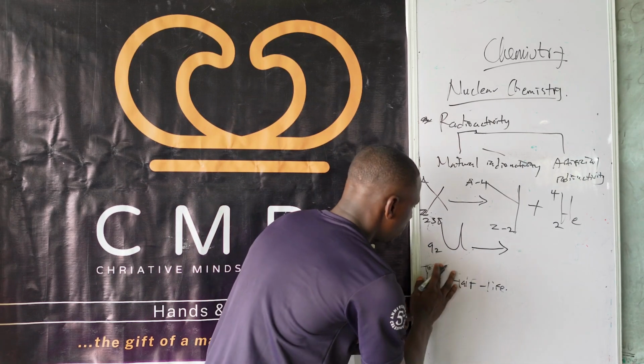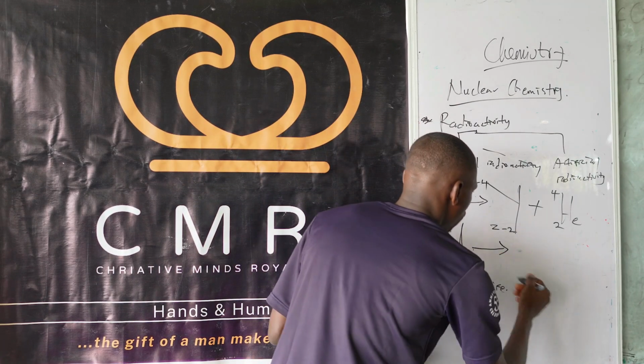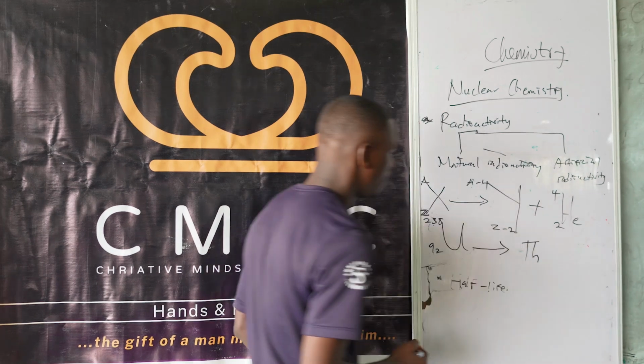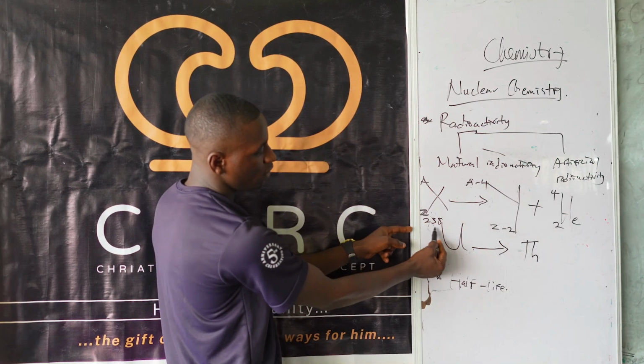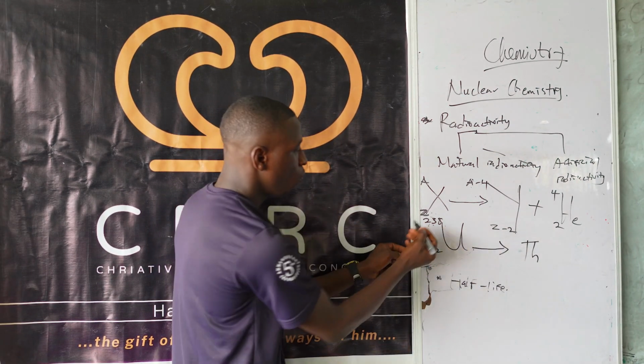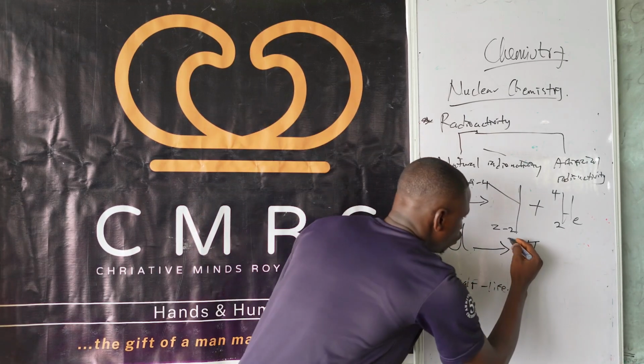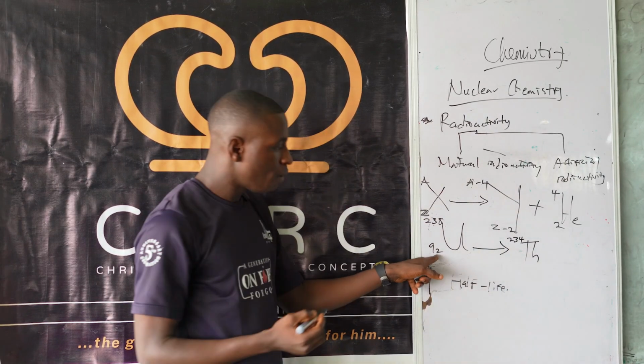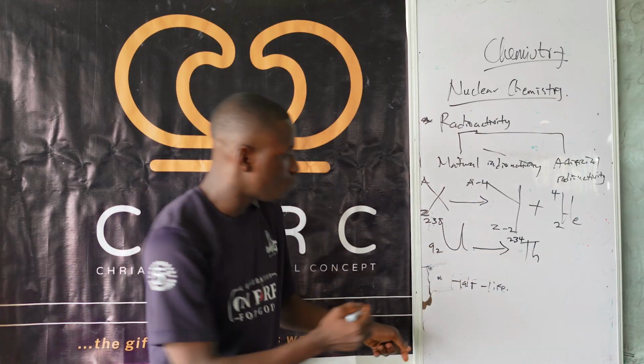So let me say this one is just thorium. Thorium is being released there. So what will be the mass number in this place? The mass number reduced by 4, which is 238 minus 4, which is what? 234. The atomic number reduced by 2, 92 minus 2, and that's what?